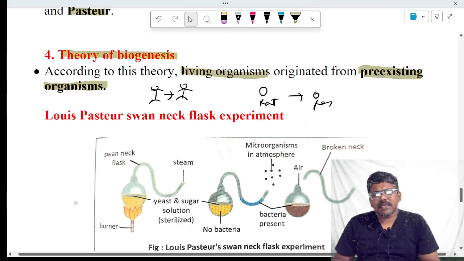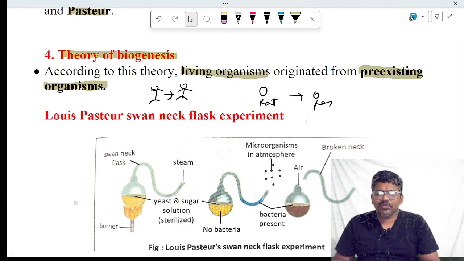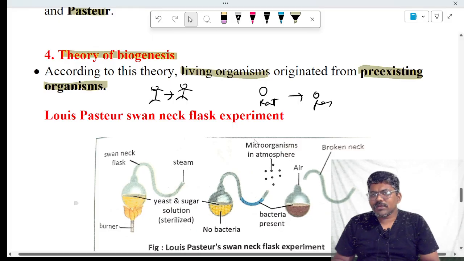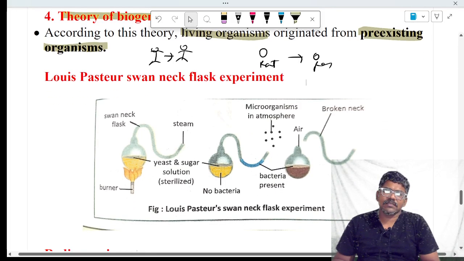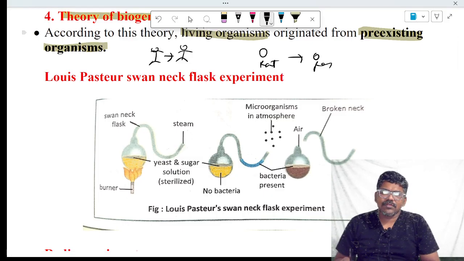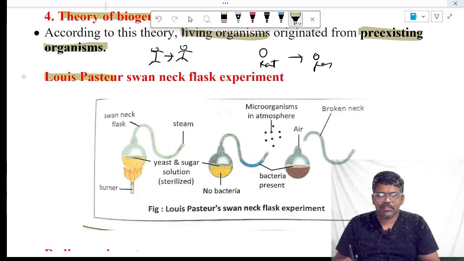There are three scientists. They have proved that life always comes from life. Hence, these three scientists proved biogenesis and disproved abiogenesis. The first scientist who disproved abiogenesis by his experiment is Louis Pasteur.